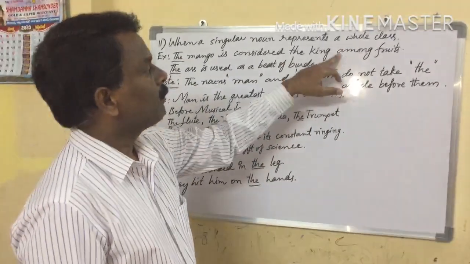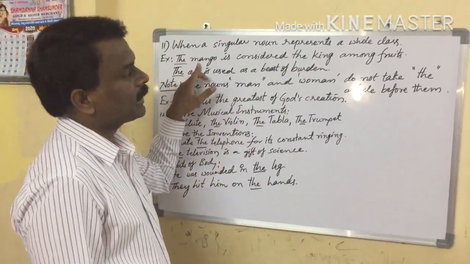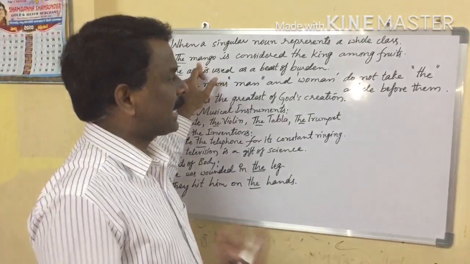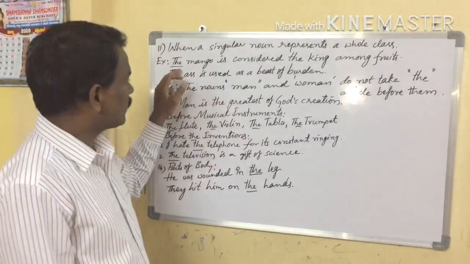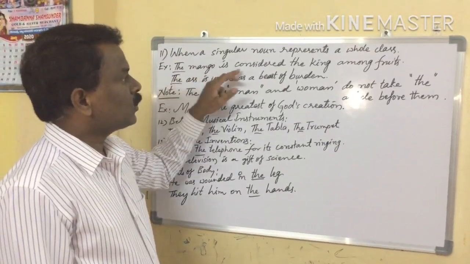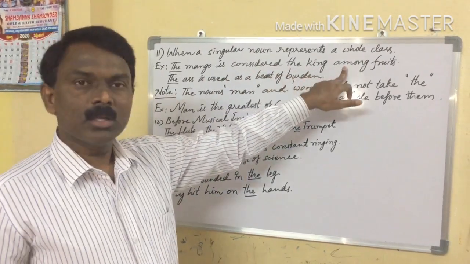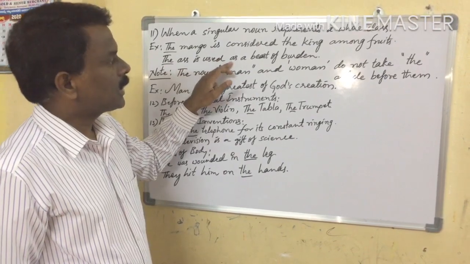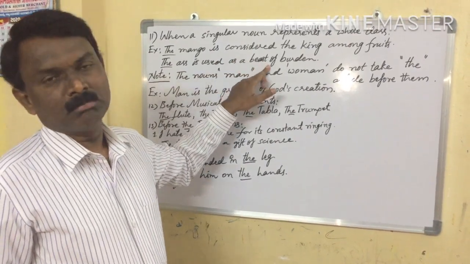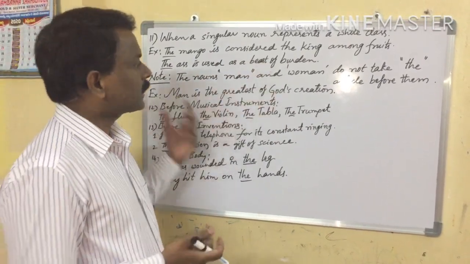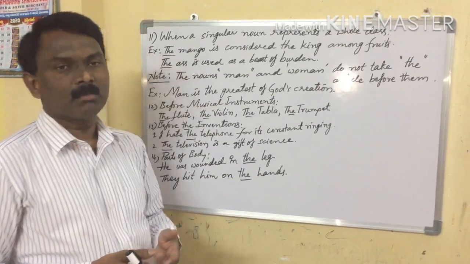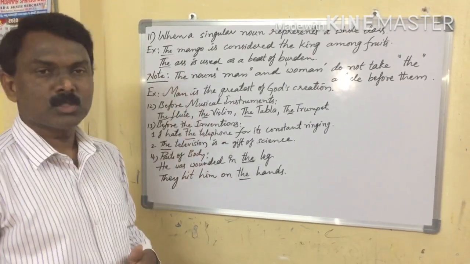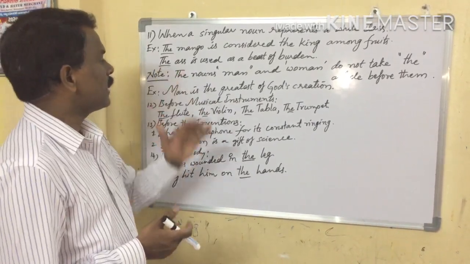So here, by using only the singular, it represents the complete class of fruits. So that's why here the mango. Next one, the ass is used as a beast of burden. That kind of burdensome work can be done only by the ass. So that's why we can use the ass.